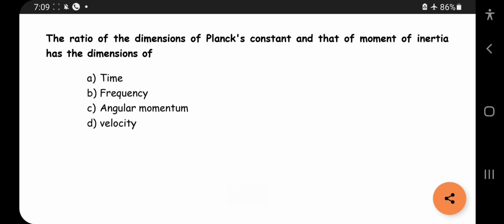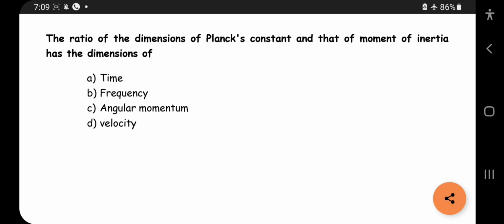You may expect a theory question also, like the ratio of dimensions of Planck constant and that of moment of inertia as the dimensions of. So this is a theory based question. I have included even the theory based because recent NEET questions have equal weightage with regard to theory and numerical physics questions. So before making this concept easier, I will show you one flashcard that I made during my preparation. It will be useful for you.